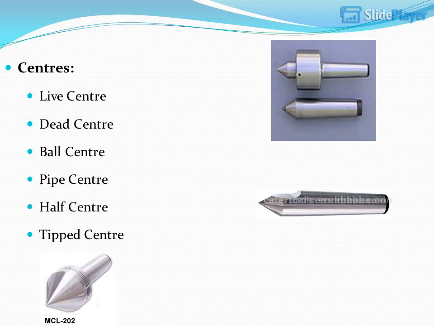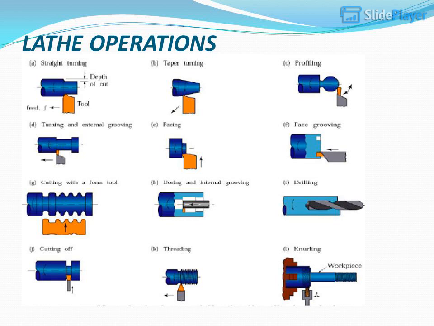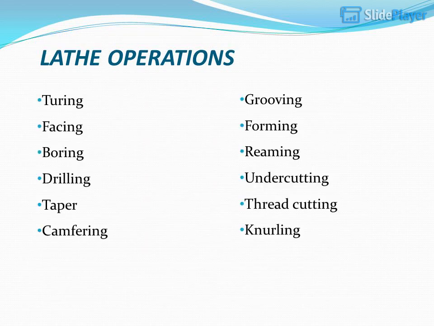Centers: live center, dead center, ball center, pipe center, half center, tipped center. Mandrels: plain mandrel, collared mandrel, screwed mandrel, stepped mandrel. Lathe operations: grooving, forming, reaming, undercutting, thread cutting, knurling, turning, facing, boring, drilling, taper, chamfering.